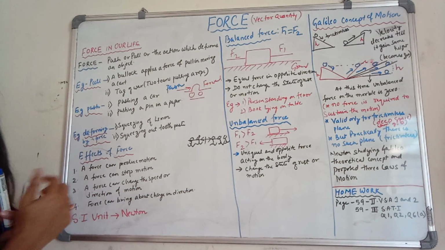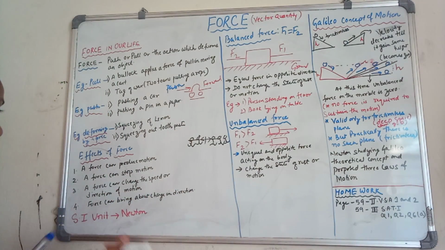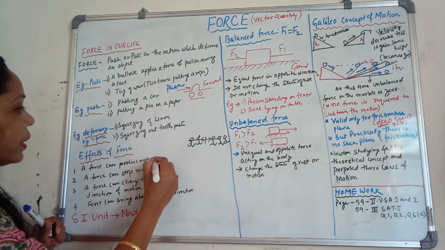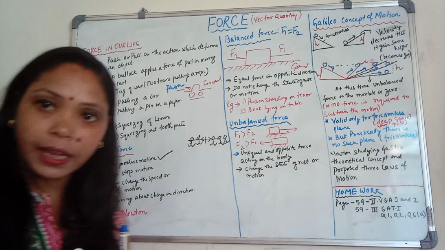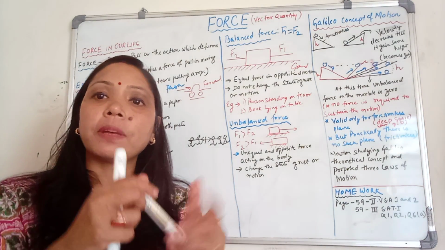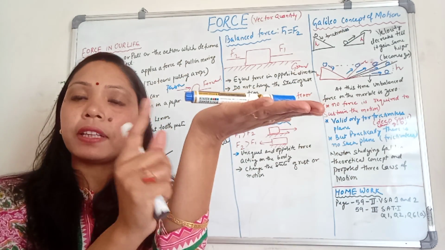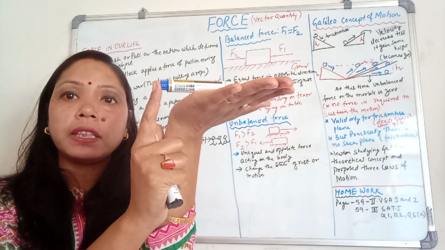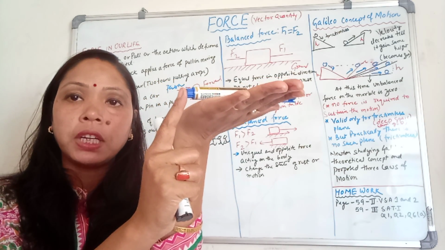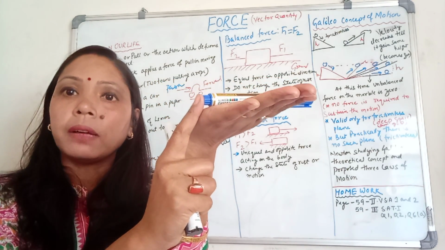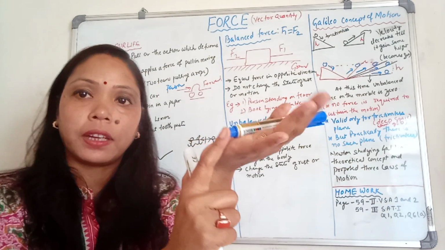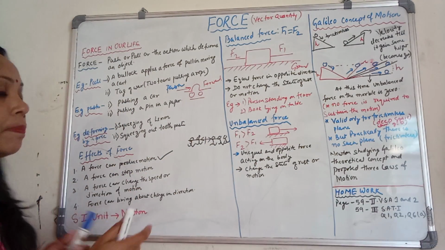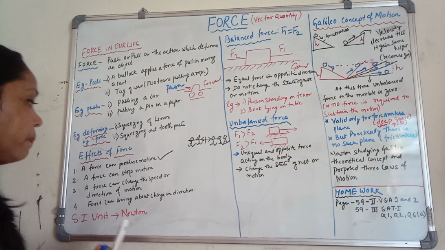Next, see some effects of force. Number 1, a force can produce motion. Yes, if anything is at rest, suppose this is the marker, it is at rest. Now I want to move this marker. So I am just applying the pushing force. Okay, push. So by pushing, the marker starts moving. So force can produce motion.